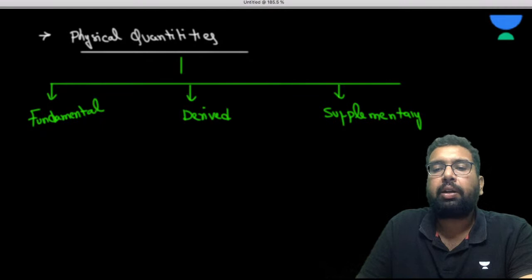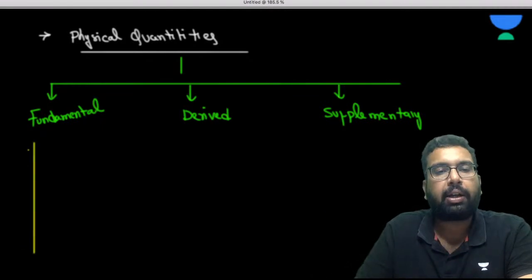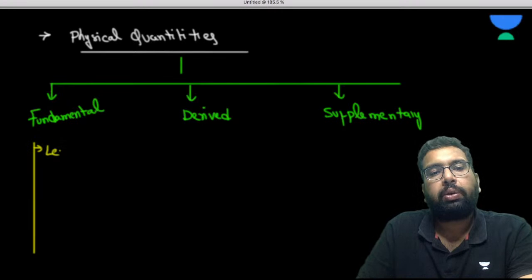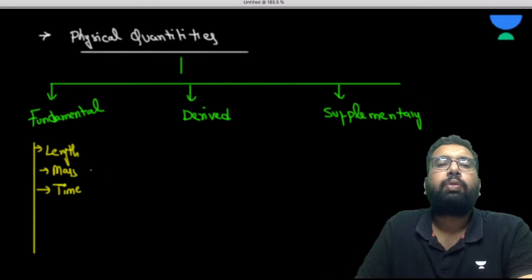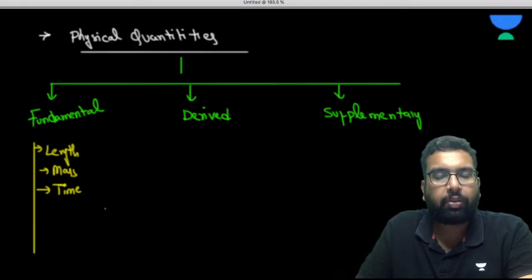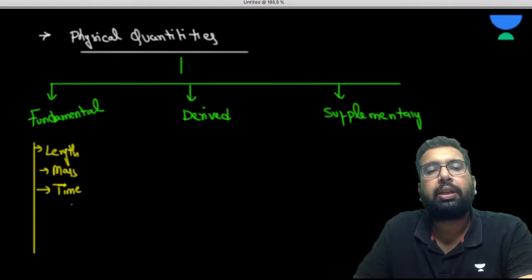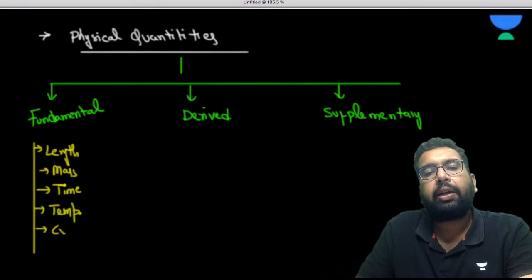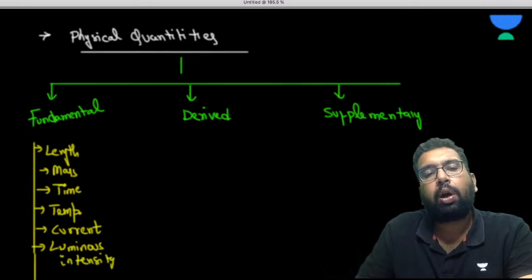The first one is the fundamental quantity. We have seven fundamental quantities. What were those? We had length, mass, and time. These three are the most used, because most questions ask about these three when we come to dimensions; we have to represent the dimension in terms of these three. Then we have temperature, current, luminous intensity, and lastly the amount of substance.